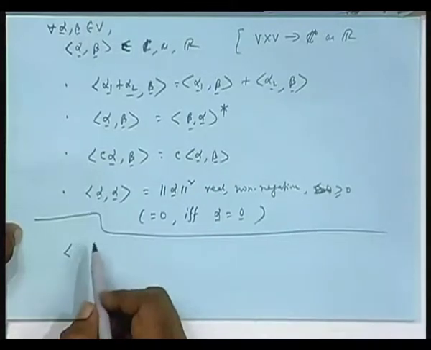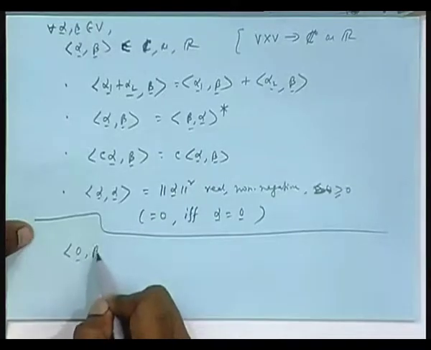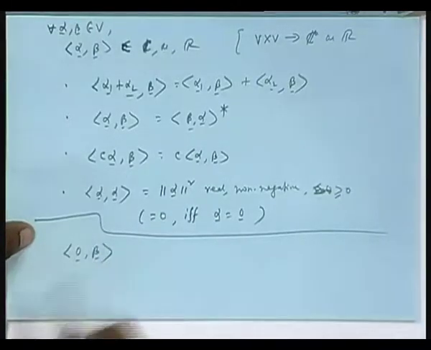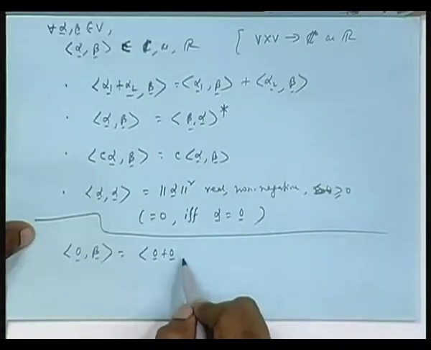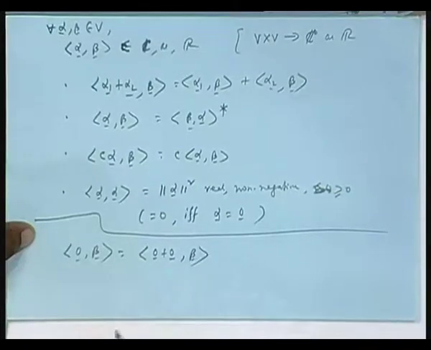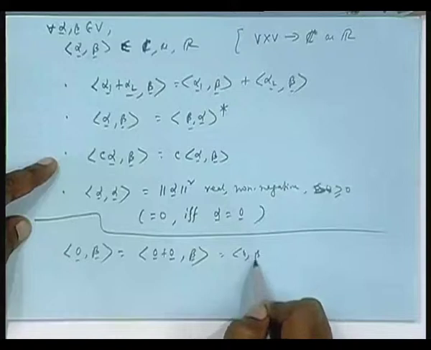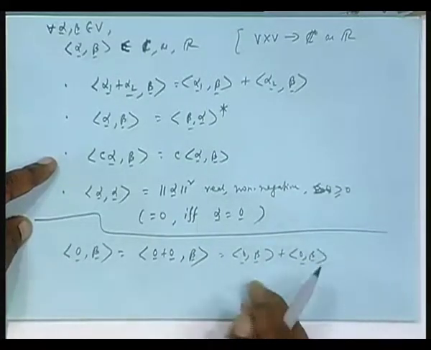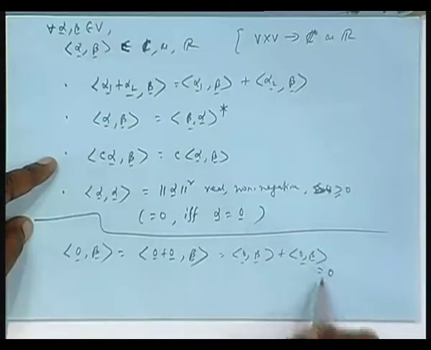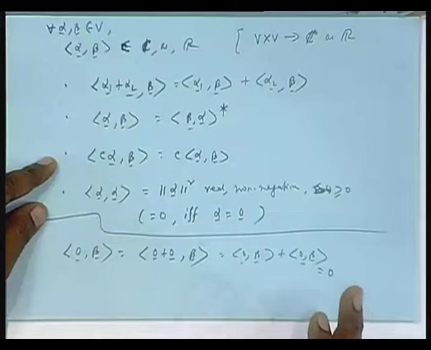What happens if I take a 0 vector and with that I do any inner product? Out of these axioms it will follow easily. 0 means I can write 0 is equal to 0 plus 0, that is the definition of 0, with beta, and I apply this first axiom, it is again 0 comma beta plus 0 comma beta. Obviously 0 comma beta is 0, scalar 0. So, inner product with any 0 vector is 0.